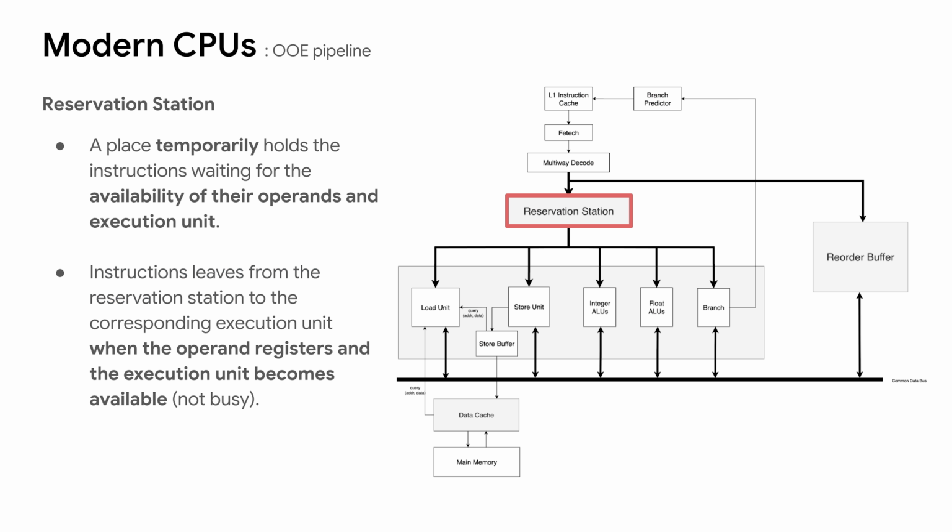Multiple instructions are decoded simultaneously. After decoding, the instructions are sent to the reservation station. This is a place where the instructions wait for the availability of their operands and execution unit. Let's say there is an add instruction and one operand register is not available yet because it is used by another execution unit at the moment. The instructions that cannot be executed at the moment are temporarily stored in the reservation station until the readiness of the operands